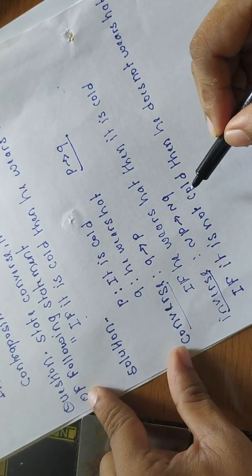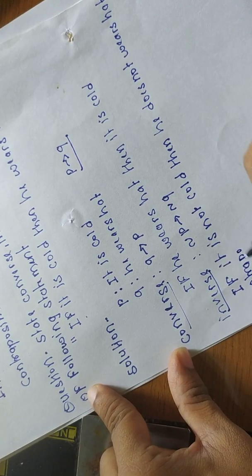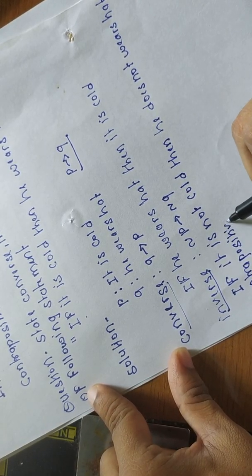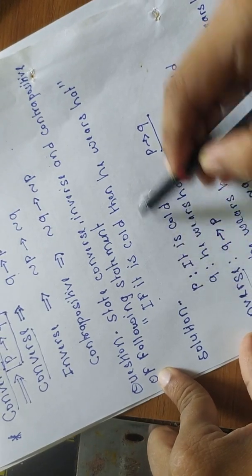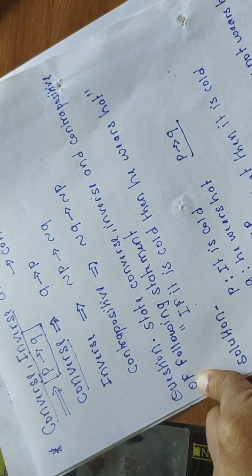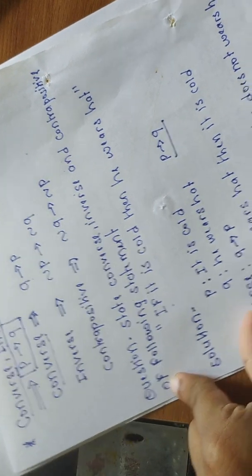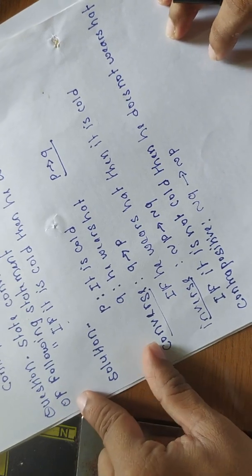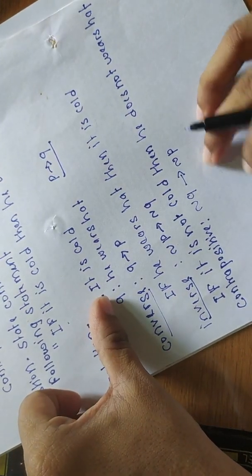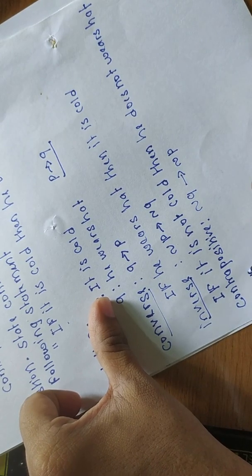So this becomes the inverse. And for the contrapositive, what definition is given? If we want to write the contrapositive of this one, we use this definition: negation Q conditional negation P. So negation Q, how to write? In between a conditional is there, so it always starts with if.